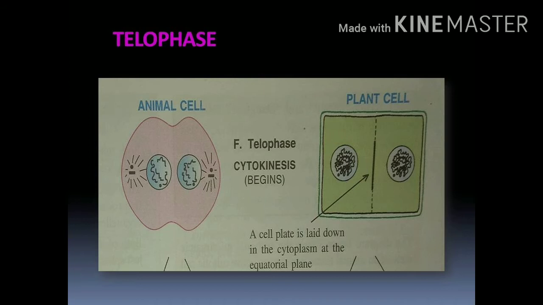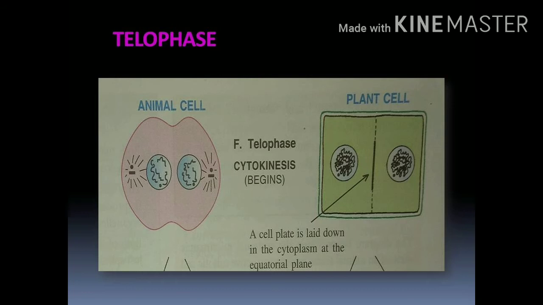And in the plant cell we can observe the same changes, but a cell plate is laid down in the cytoplasm at the equatorial plane. In the center of the cytoplasm this cell plate formation takes place, and in the telophase we can observe two daughter nuclei. It is not yet two cells, because division of the cytoplasm does not take place yet; only the formation of two daughter nuclei takes place.